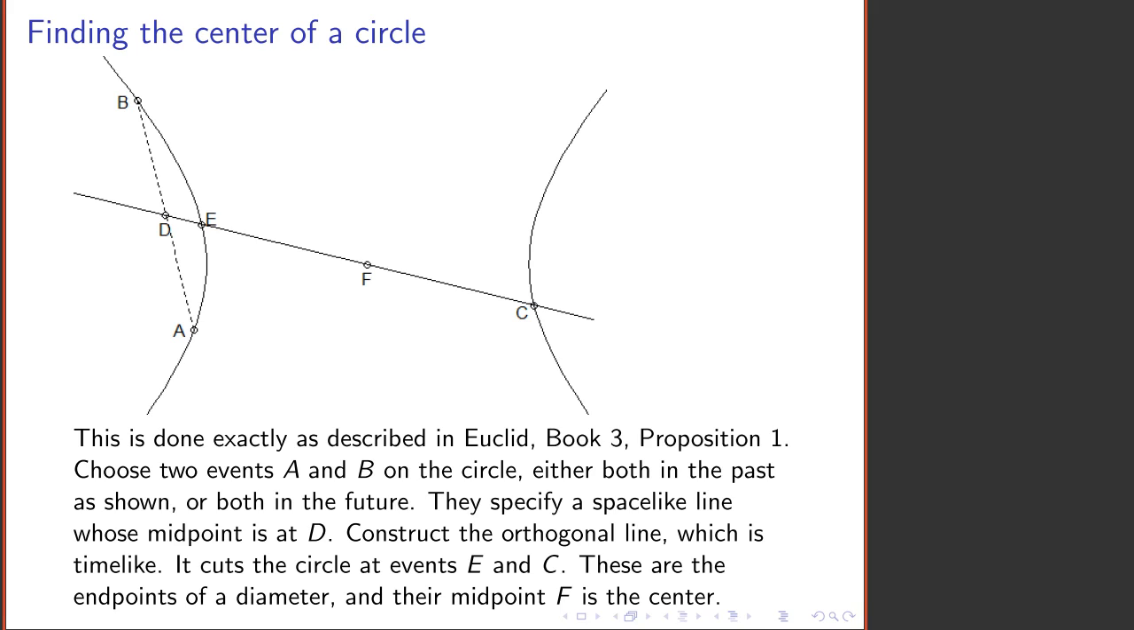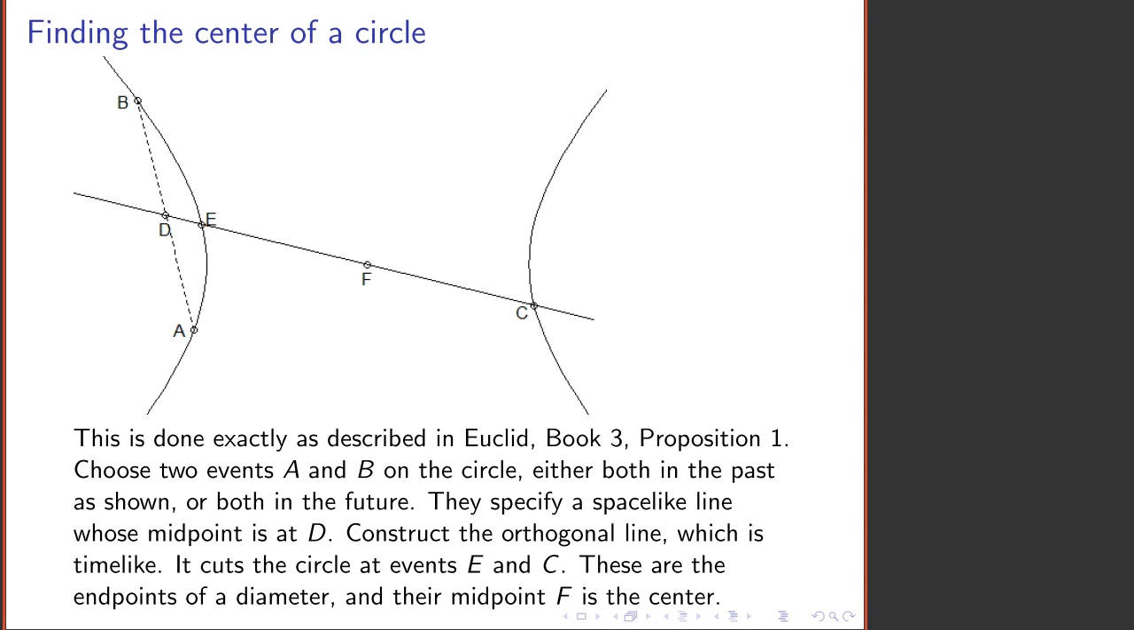Now, how do we find the center of the circle? Well, Euclid tells us how to do it in Book 3, Proposition 1. What Euclid says is find 2 points on the circle. Here, 2 events A and B. Join those 2 points on the circle by a line. It's a space-like line here, and construct its midpoint.